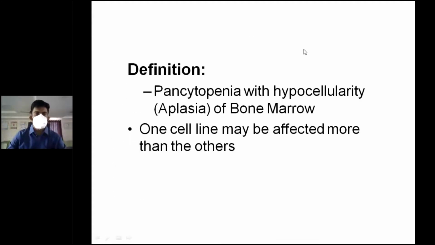So the definition is a pancytopenia with hypocellularity. That means there's aplasia of the bone marrow. One cell line may be affected more than the others. That means there can be something predominant. It can be either anemia predominant or granulocytopenia predominant, or it can be because of thrombocytopenia predominant. So one of these